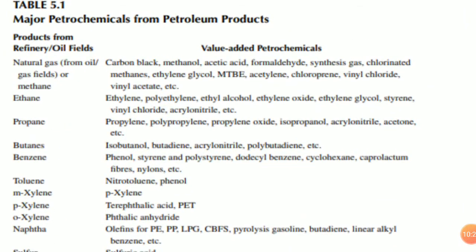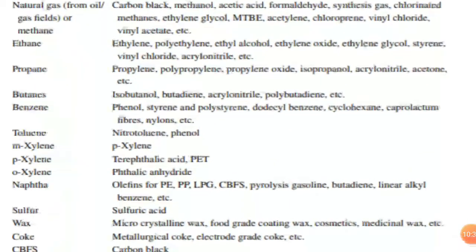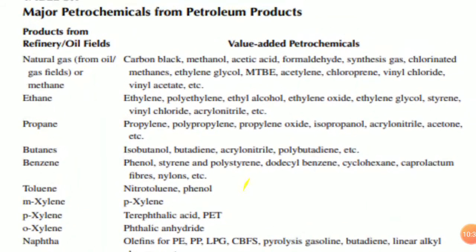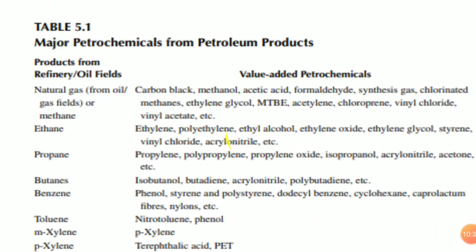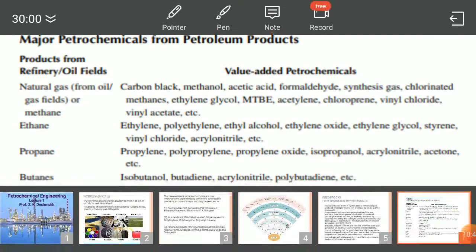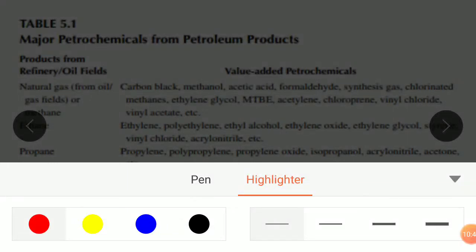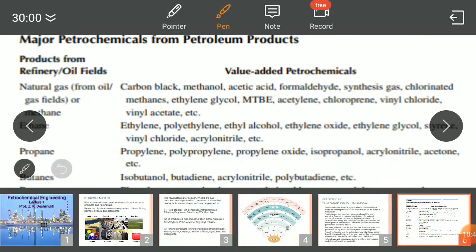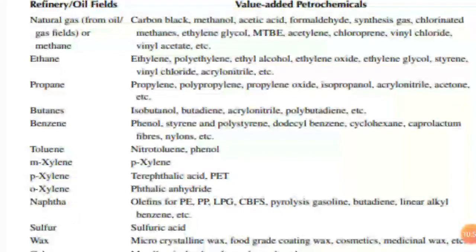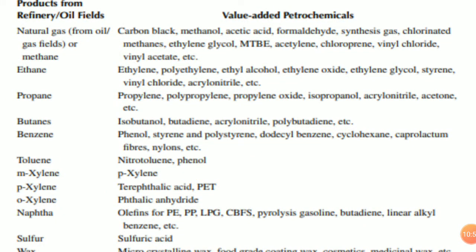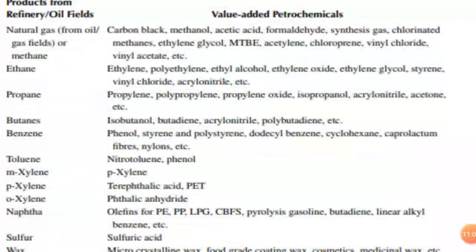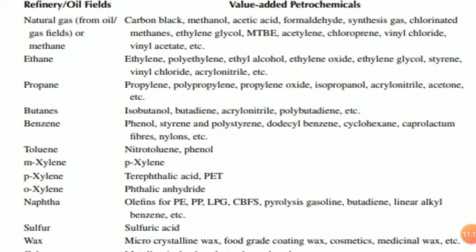The major petrochemicals from petroleum products. So we can see here ethane, butane, propane, benzene, all these things are the petroleum products, and from that we can get various value added products. We can see here from ethane we get various value added products. That is ethylene, polyethylene, ethyl alcohol, ethylene oxide, ethylene glycol, stearine, vinyl chloride, acrylonitrile.